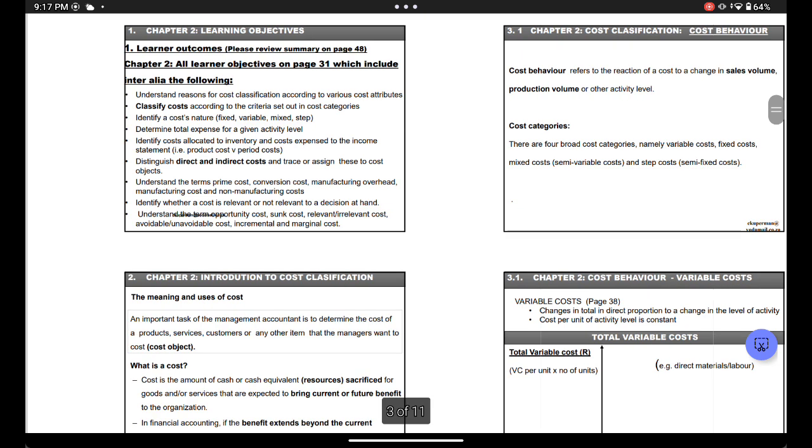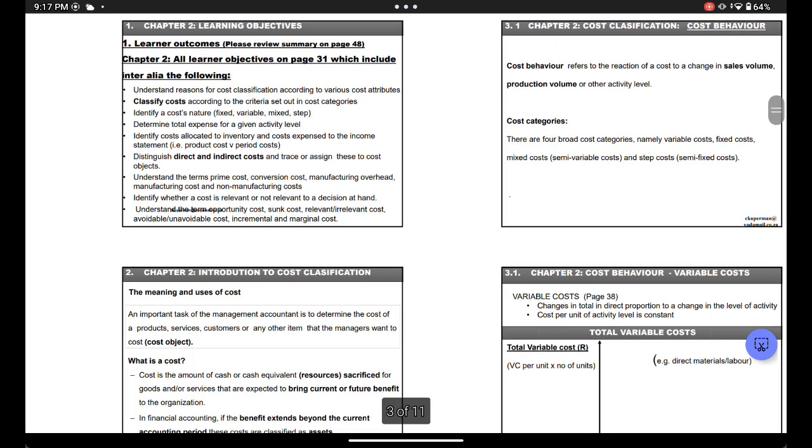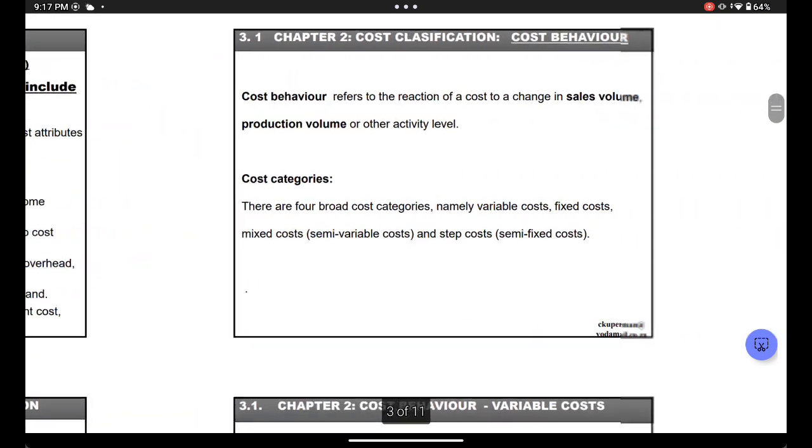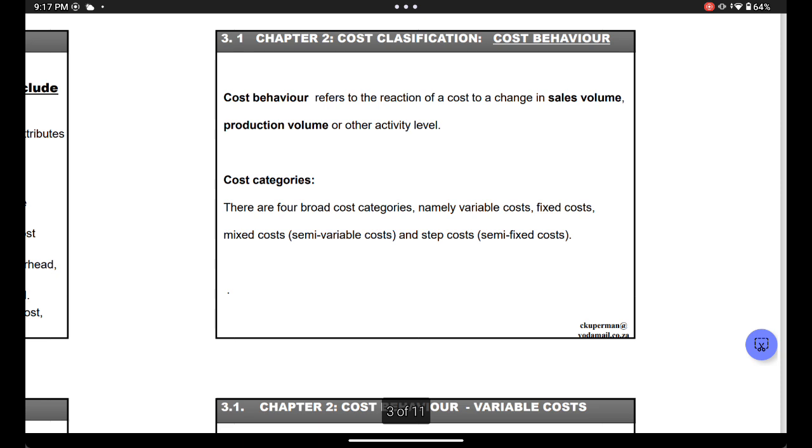Now, there's different types of costs, right? Now we're going to be looking at all different types of costs, right? Cost behavior. What is cost behavior? Now, cost behavior is the behavior of the cost. So behavior in terms of humans is like, are you a naughty person? Are you a good person? When you look at cost, they also have a behavior. They can either behave good or they can behave bad based on something you do in a business.